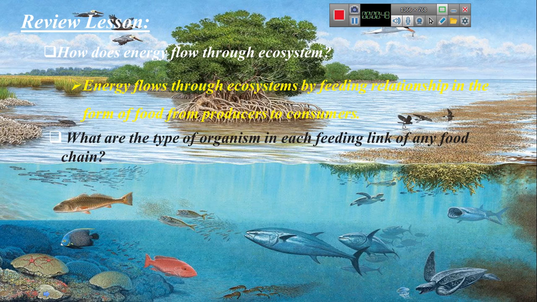What are the types of organism in each feeding link of any food chain? Producer. What is a producer? A producer is an organism that can make its own food, for example, plant. Herbivore. Herbivore is the second link. Herbivores are organisms that eat only plants. Carnivore. Carnivores are organisms that eat only meat, just like tiger, crocodile, lion.